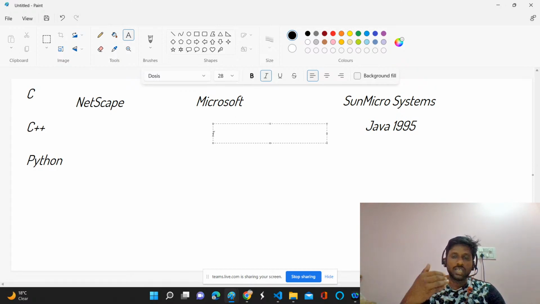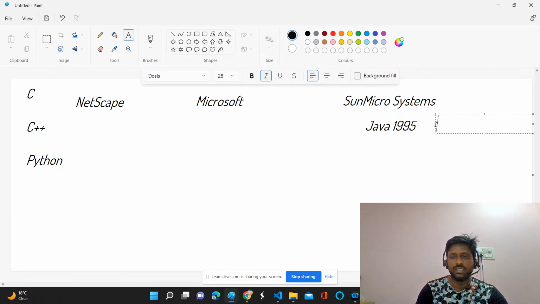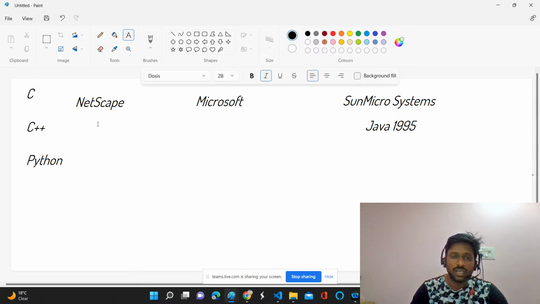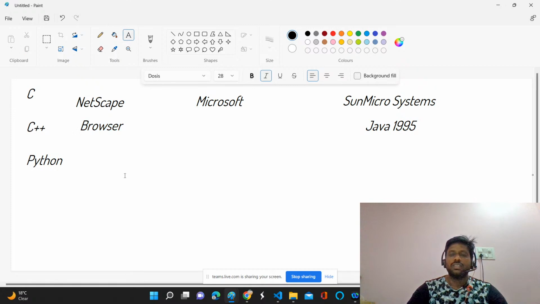So then Microsoft started re-engineering, and they came up with another programming language in 2002. We can discuss those things later. But here, what we need to understand is what happened in 1995. Sun Microsystems was a very popular company at the time, and they came up with a programming language called Java, around the second quarter. If you check Google, you will find it's either April or May. And at the same time, Netscape came with a browser. Just understand this story, this is very important. Netscape had a beautiful and powerful browser at the time.